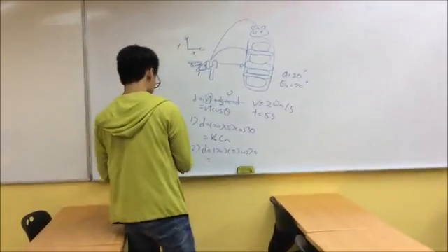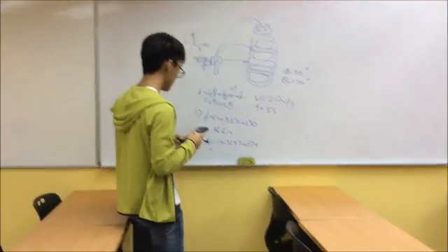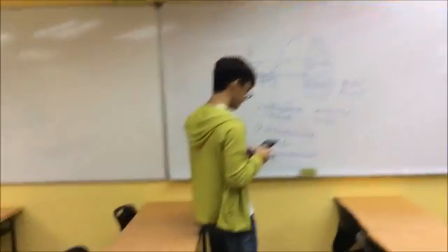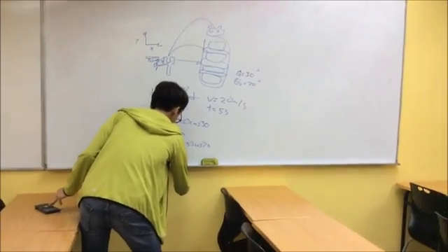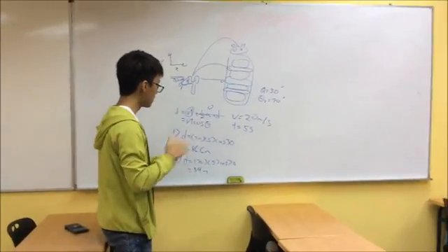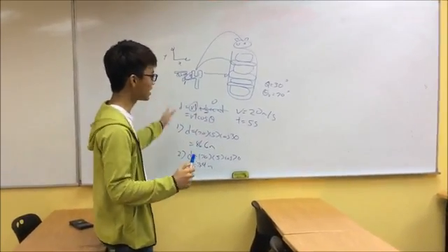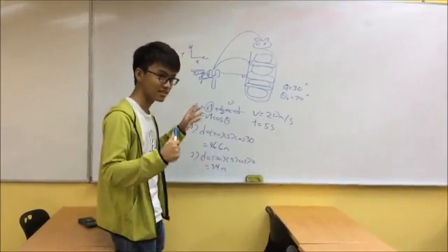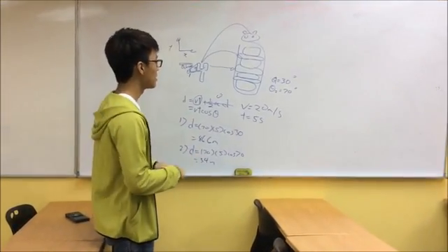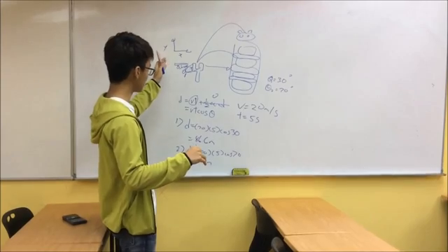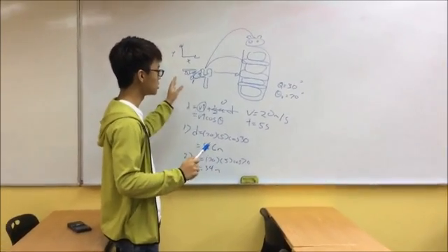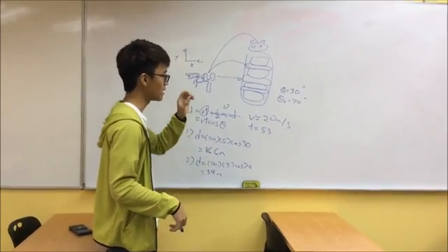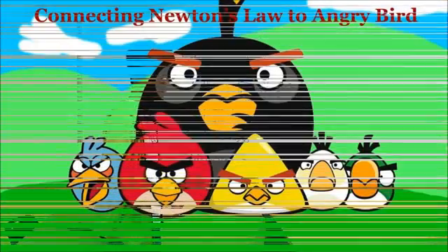The distance will be 34 meters. So you can see how big the difference in distance is when you change the angle. So we can see that the angle in projectile motion affects the distance traveled by the bird in the X direction.